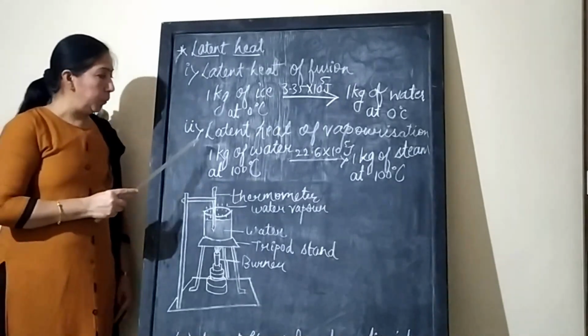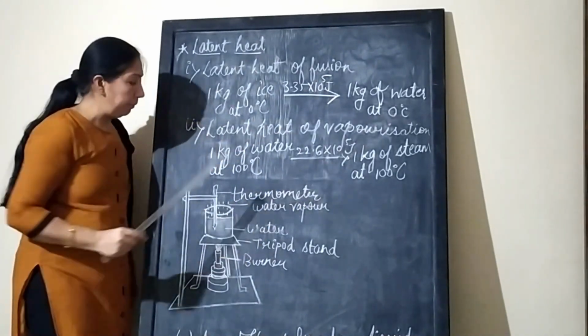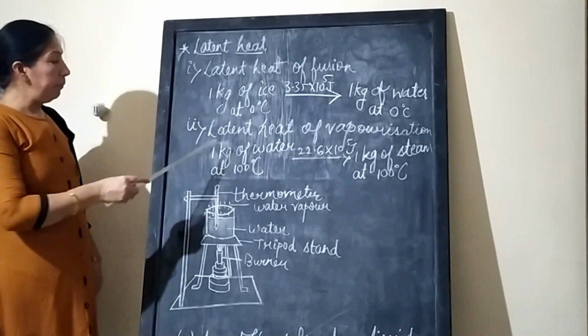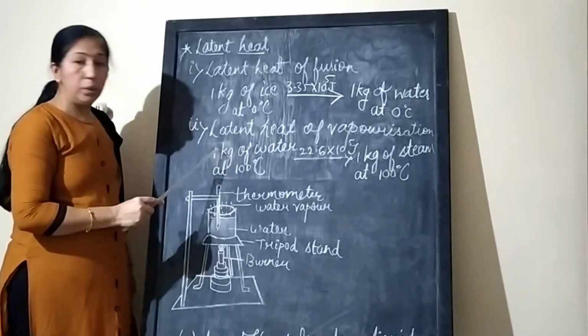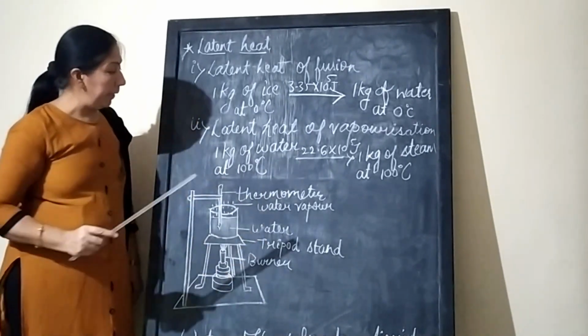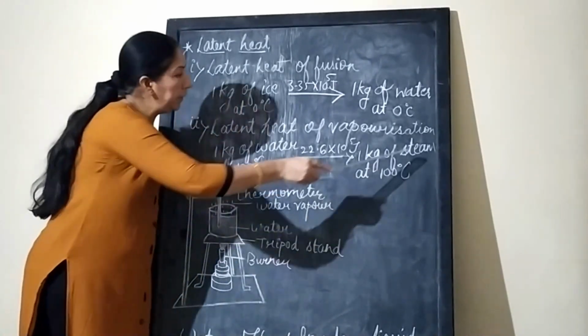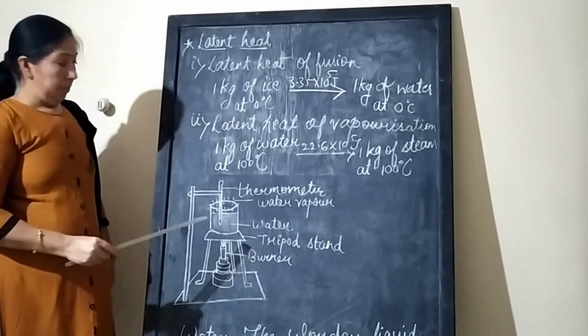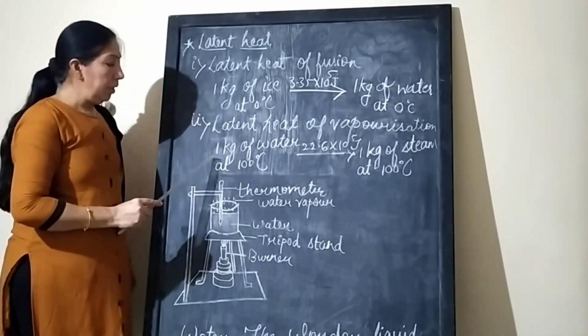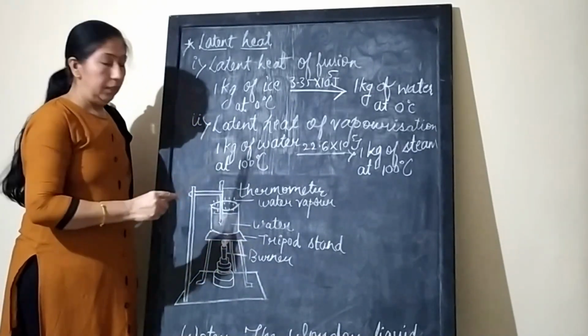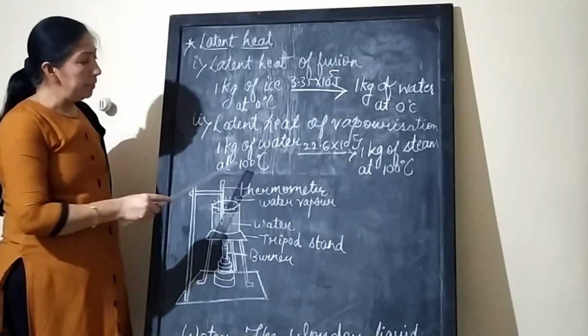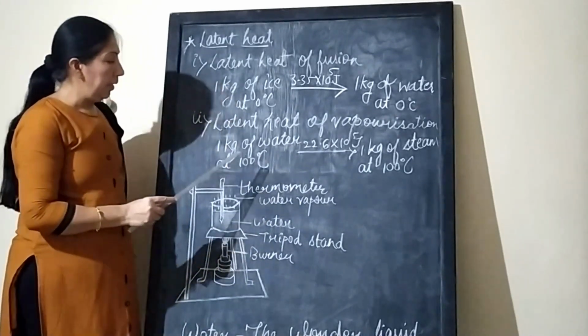Now number 2, latent heat of vaporization. This is the heat required to convert 1 kg of water into 1 kg of steam at atmospheric pressure and at its boiling point, that is 100 degrees Celsius.